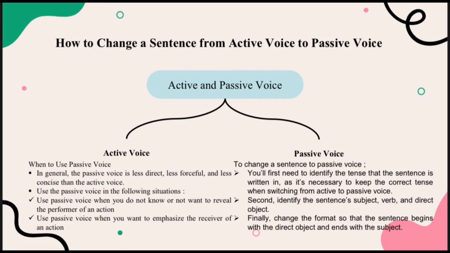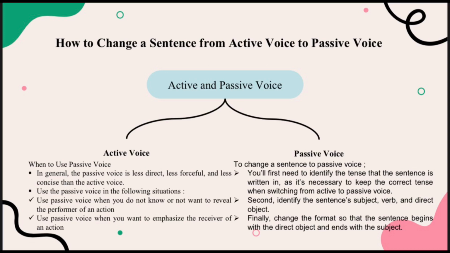Next, I will tell you about how to change a sentence from active voice to passive voice. The first one is for active voice. When to use passive voice? In general, the passive voice is less direct, less forceful, and less concise than the active voice. Use the passive voice in the following situations: use passive voice when you do not know or do not want to reveal the performer of an action. Use passive voice when you want to emphasize the receiver of an action.